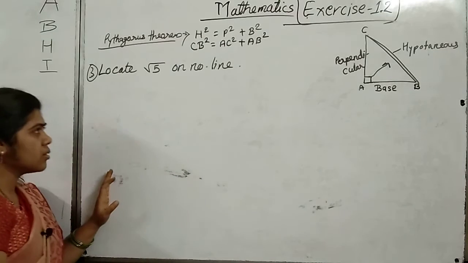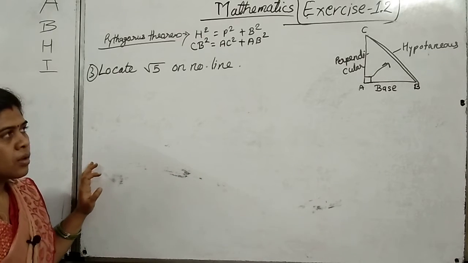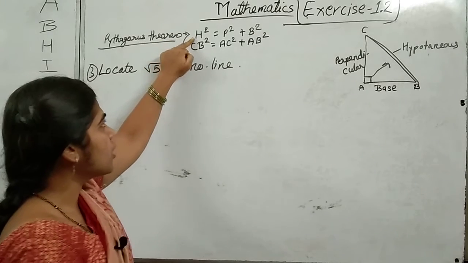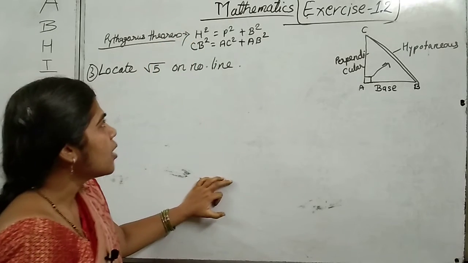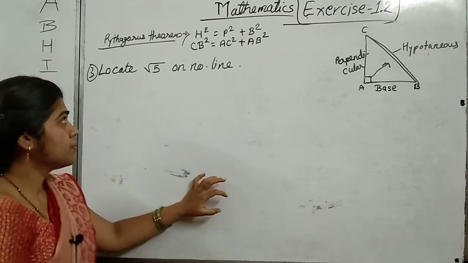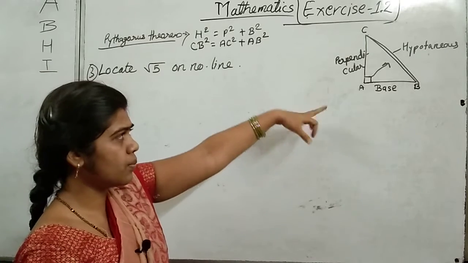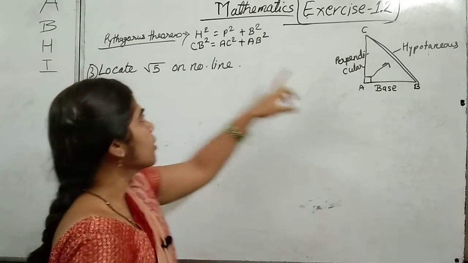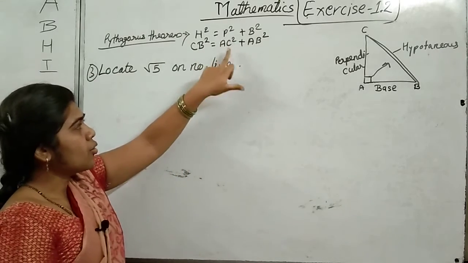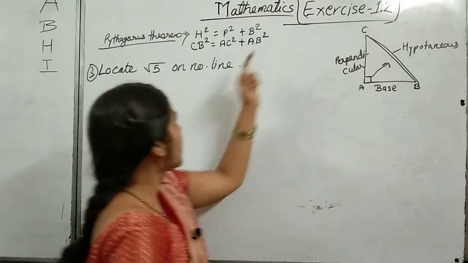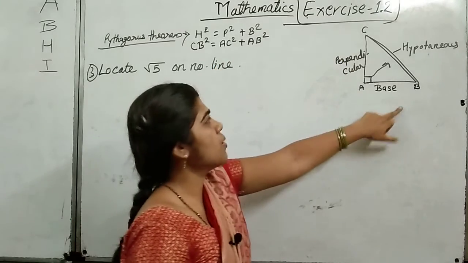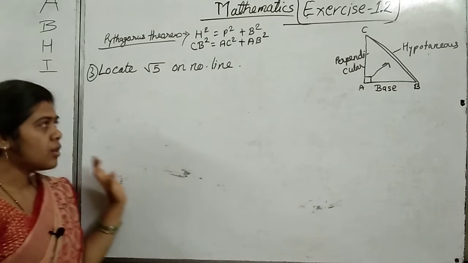Pythagoras has given a theorem which says the square of the hypotenuse is equal to the sum of the squares of the perpendicular as well as the base. So here the hypotenuse is CB, so I have written CB square. The perpendicular is AC, so I have written AC square. The base is AB, so I have written AB square.